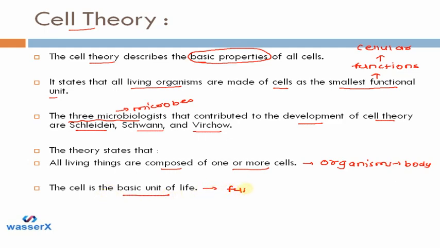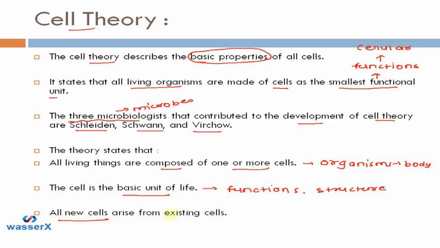Because they perform all the important functions of life and they provide the basic structure to the body of any organism. So that's why we say that cells are the basic unit of life. And the third is that all new cells arise from existing cells. We know that cells perform two things. First, either mitosis or meiosis, and due to these processes they reproduce.